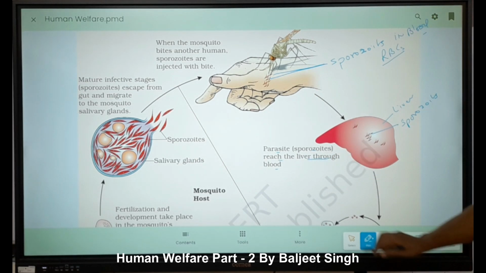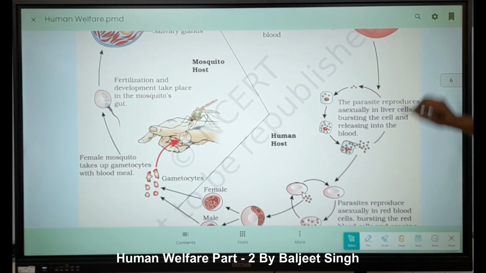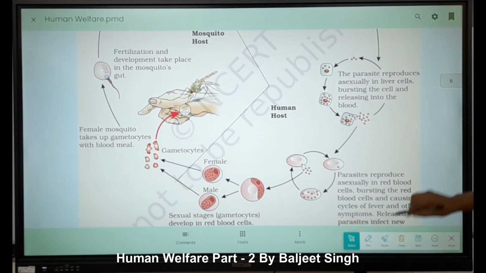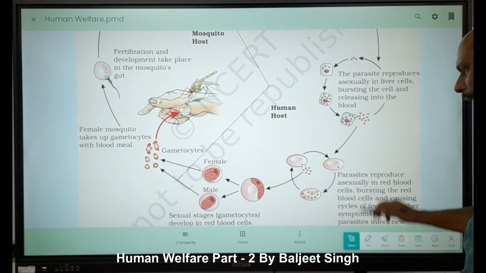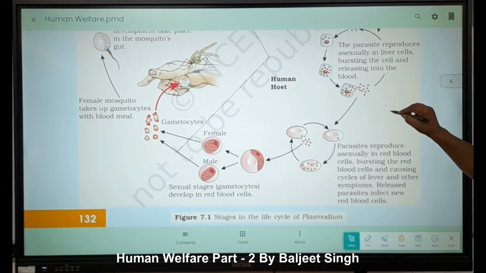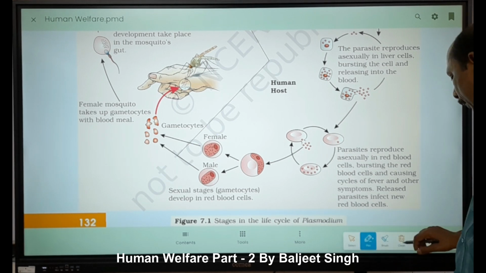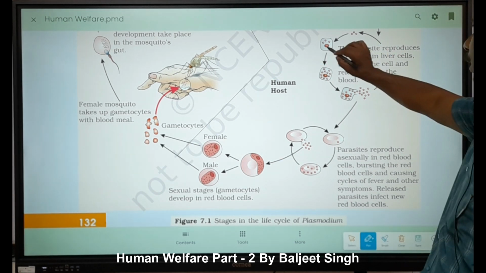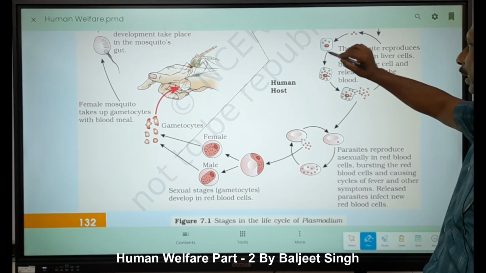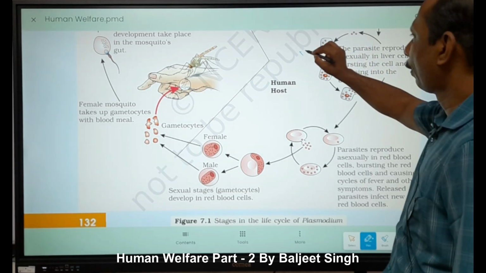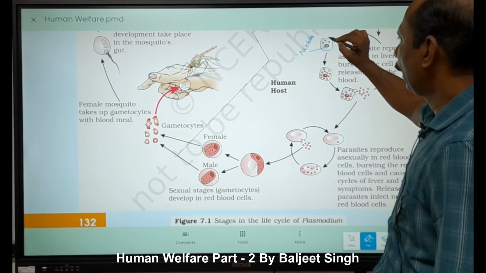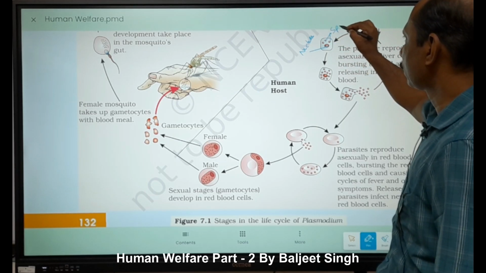Then what happens? Inside the liver, these are liver cells. Liver cells are cuboidal cells, and you see here, right? This is a liver cell. Now what happens in the liver cell? They multiply. This one is the nucleus, and these are sporozoites.